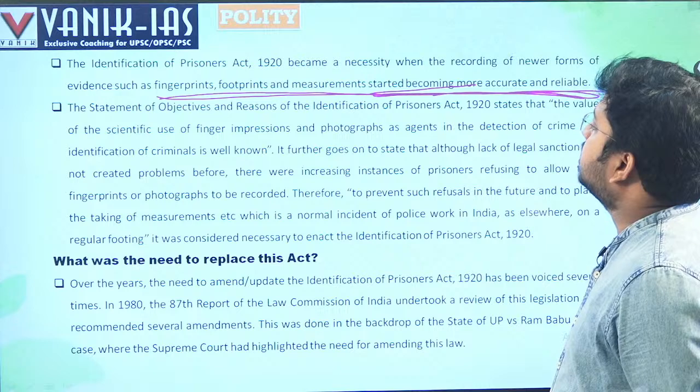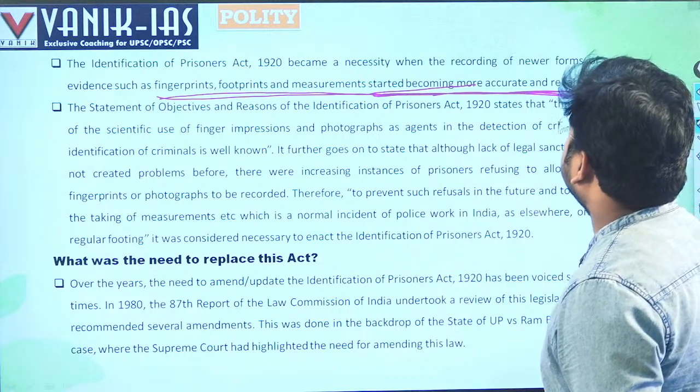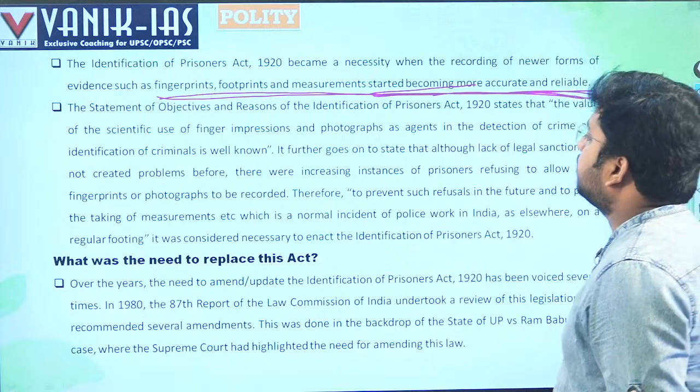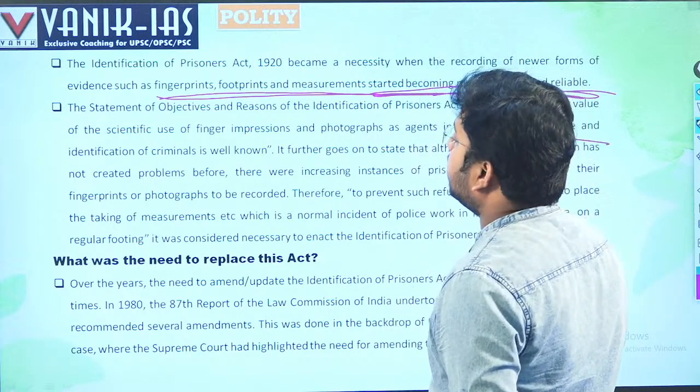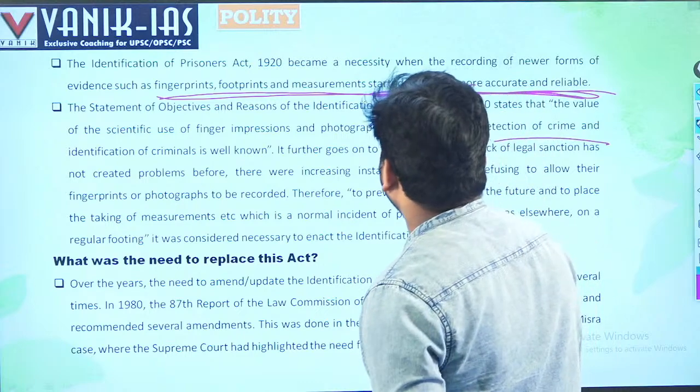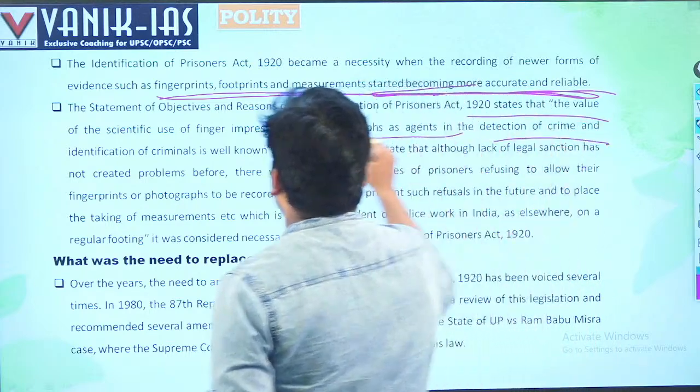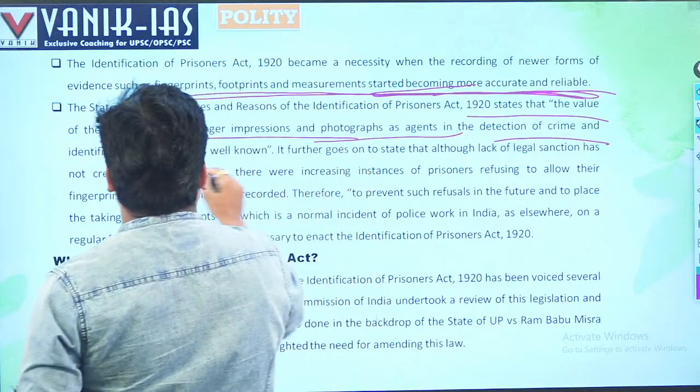The Statement of Objects and Reasons of the Identification of Prisoners Act 1920 stated that the value of scientific use of finger impressions and photographs as agents in the detection of crime and identification of criminals is well known. Right? It was well known, that is, detection by finger impressions and photographs.